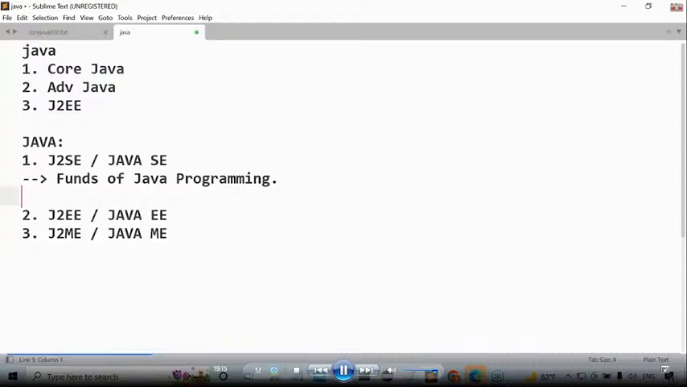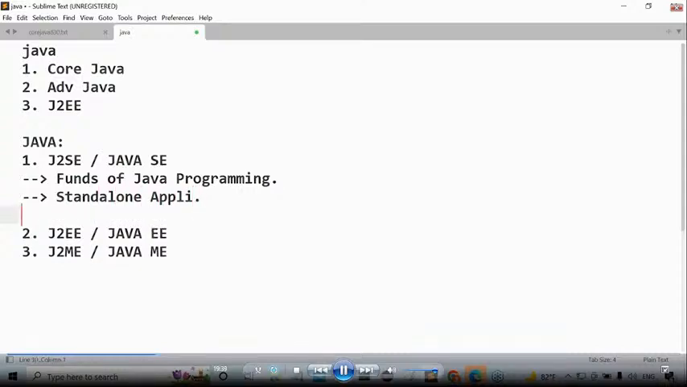If you are coming with this question, my answer is yes. Yes, we can prepare simple applications by using J2SE. I want to give a particular name to these simple applications. Which type of applications are we able to prepare by using J2SE? We can prepare standalone applications. Please, all of you understand this clearly. Standalone applications.